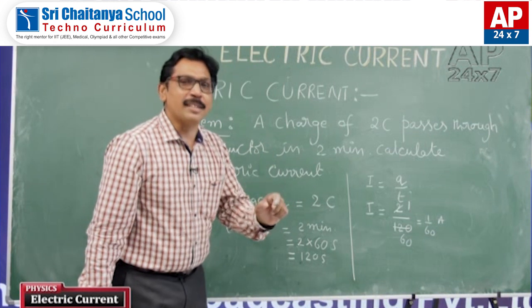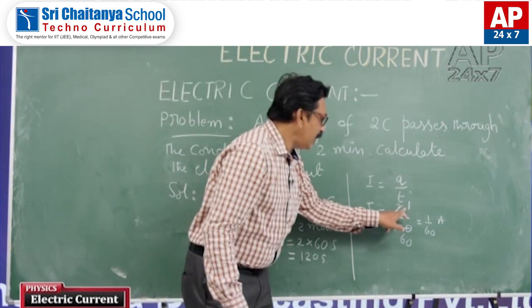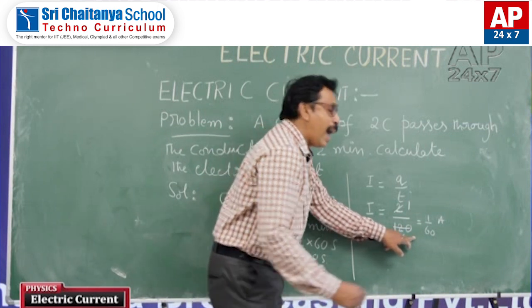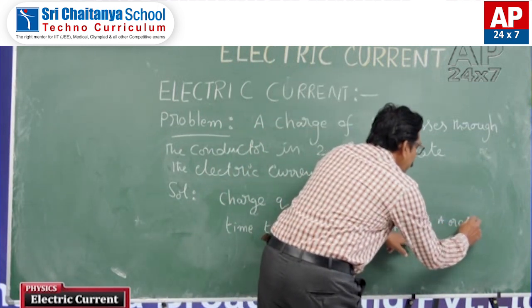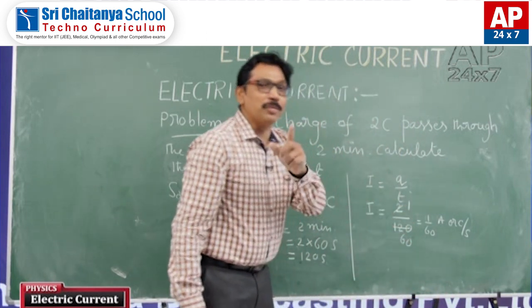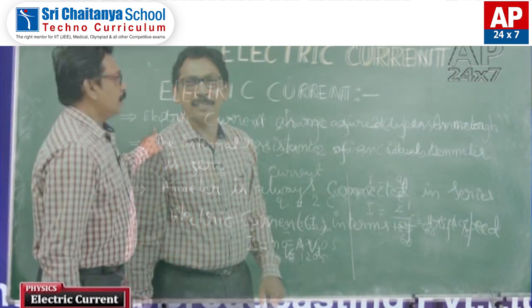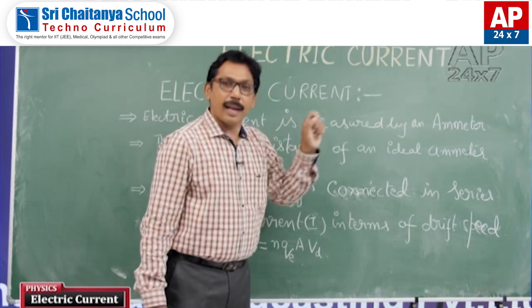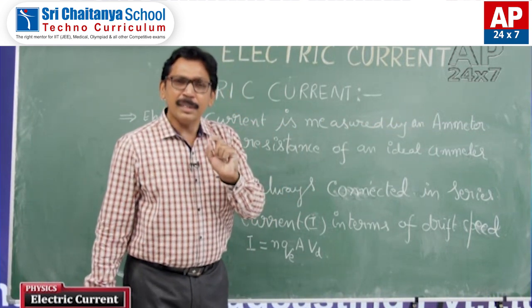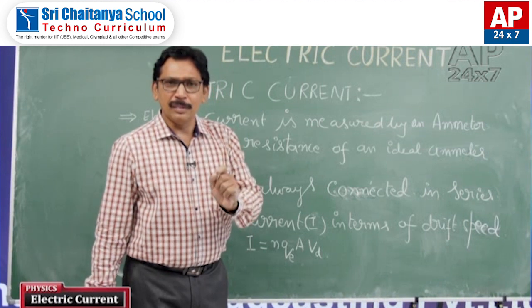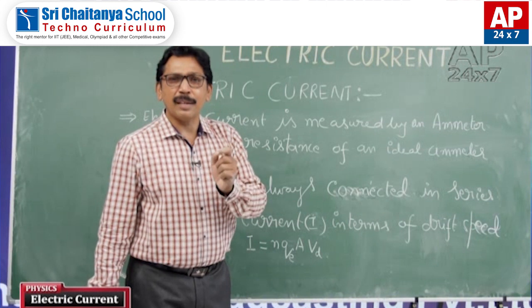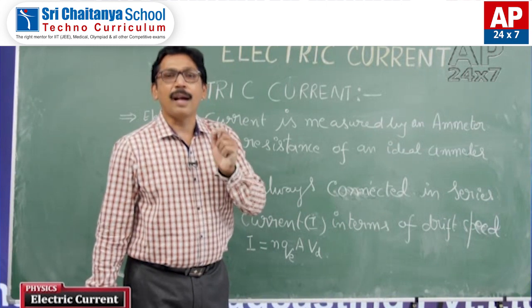Even you can say that, so I got this in terms of coulombs, this is in terms of seconds. I can write even coulomb per second. Yeah, true, you can write like this. The electric current is measured by an ammeter. What is the device used to measure the electric current? The device used to measure electric current is ammeter.